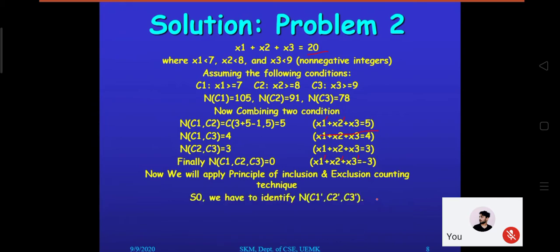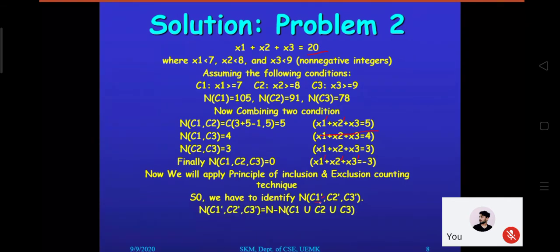And we have to identify what? Now considering these three conditions, C1, C2, C3, look carefully at why dash is mentioned, because we have assumed something. What have we assumed? The given condition's corresponding complement: it is mentioned that x1 is less than 7, but we assume what? x1 must be greater than or equal to 7. Minimum 7 and greater than 7. That's why it is talking about the C1 complement. So count how many ways we can apply the reverse condition, and that is n of C1 dash, C2 dash and C3 dash. So can we identify that one?